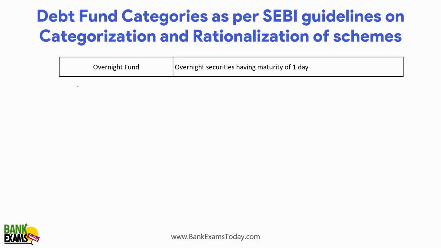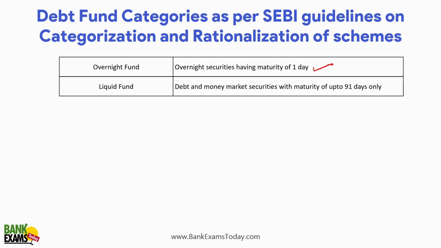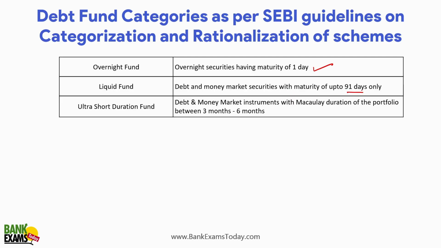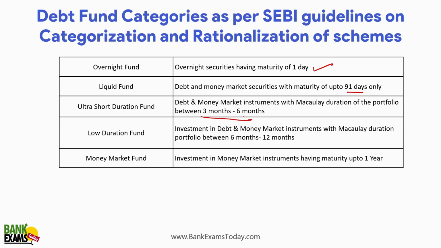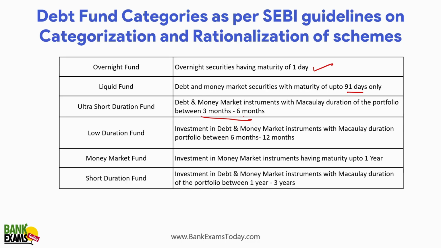So here we have this. What is an overnight fund? Overnight securities have a maturity of 1 day only. Liquid funds have maturity up to 91 days. Ultra short duration funds have maturity between 3 months to 6 months. Low duration funds have maturity from 6 months to 12 months. Money market funds have maturity up to 1 year.